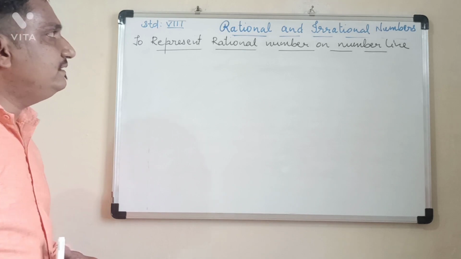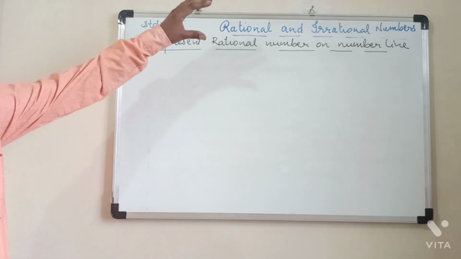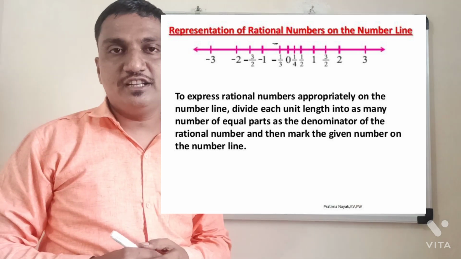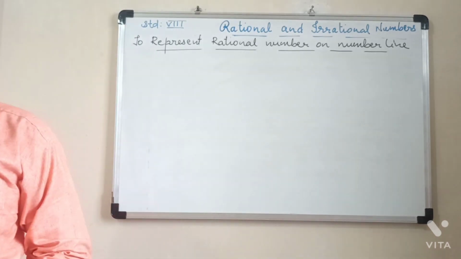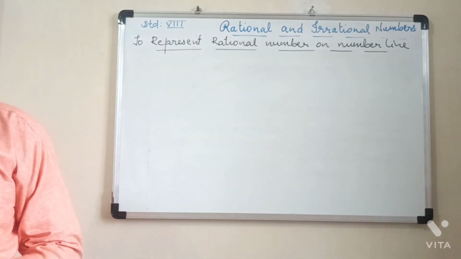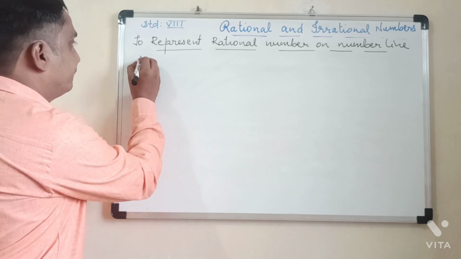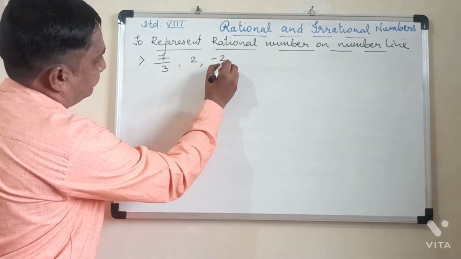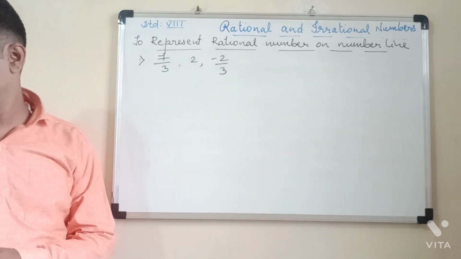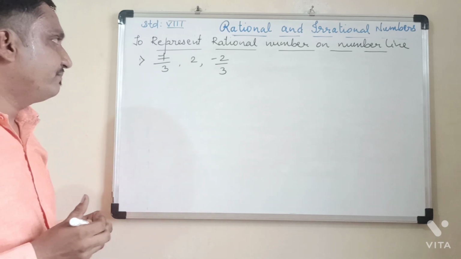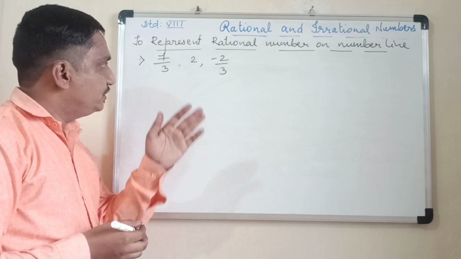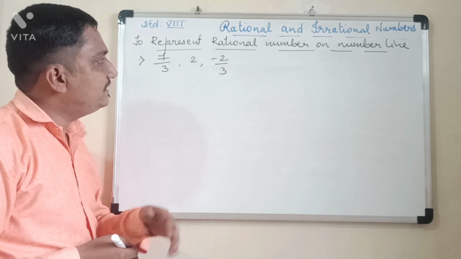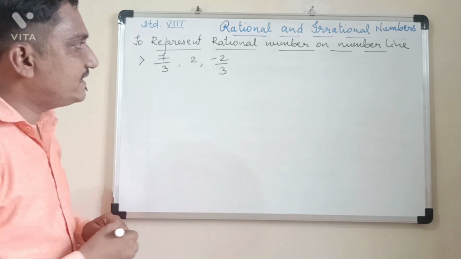Okay, the next point we begin, that is to represent rational number on number line. How to represent a rational number on number line. So we can take the example from the textbook, that is 7 upon 3, 2 and minus 2 upon 3. So 7 upon 3 is a rational number, 2 is a rational number, minus 2 upon 3 is also a rational number. So this 2 is nothing but 2 upon 1.